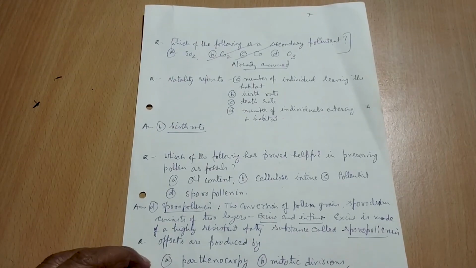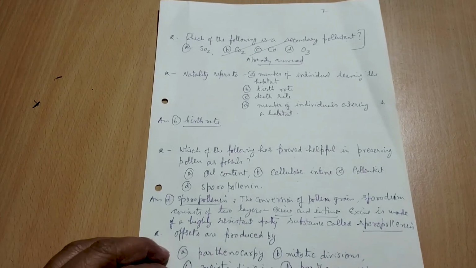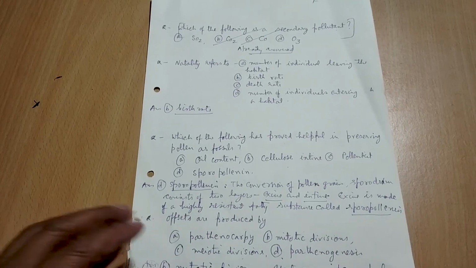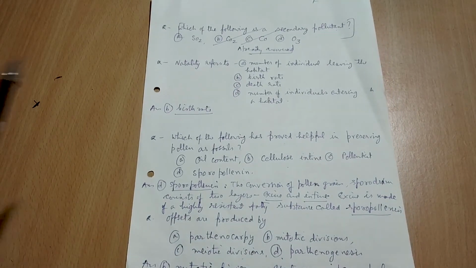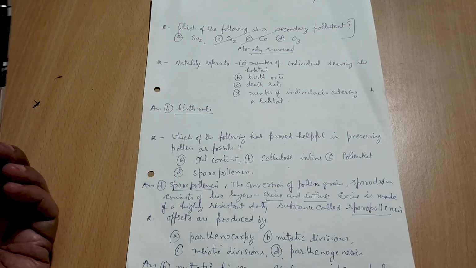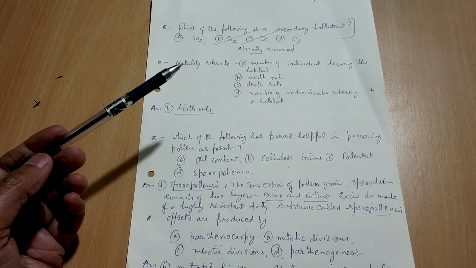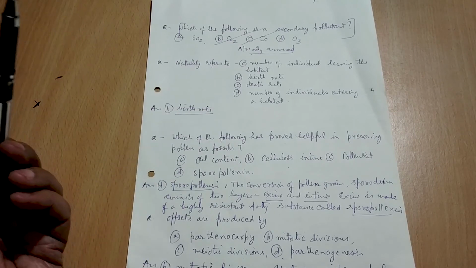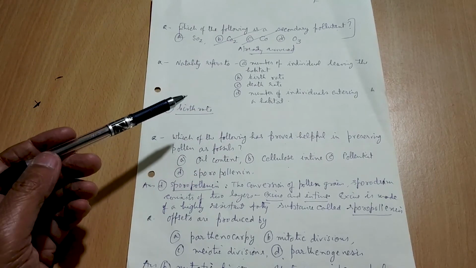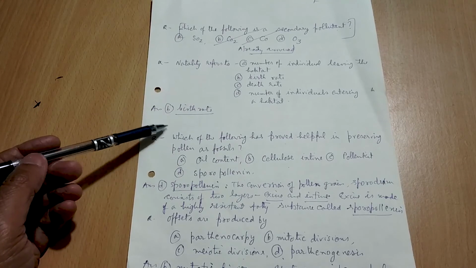Here I have given the natality. Natality refers to what? I have given 4 options: number of individuals leaving the habitat, birth rate, death rate, number of individuals entering a habitat. So here the birth rate refers to natality.